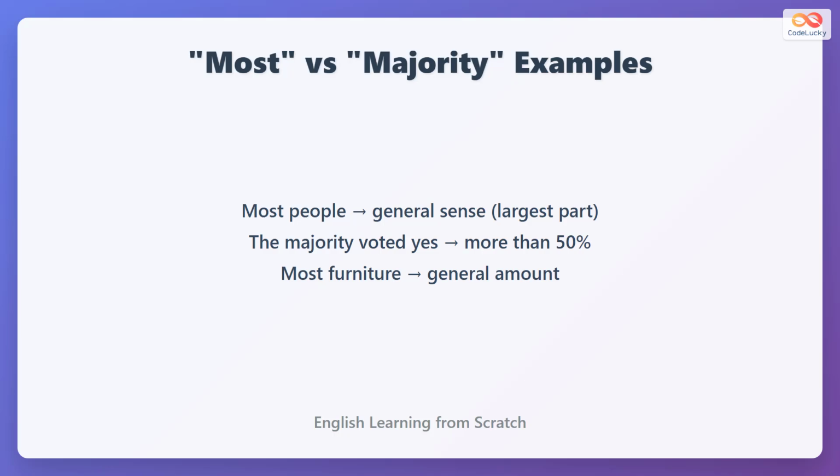Most people refers to the largest general part of all people. The majority voted yes means exactly more than 50% said yes. Most furniture describes the biggest amount generally.